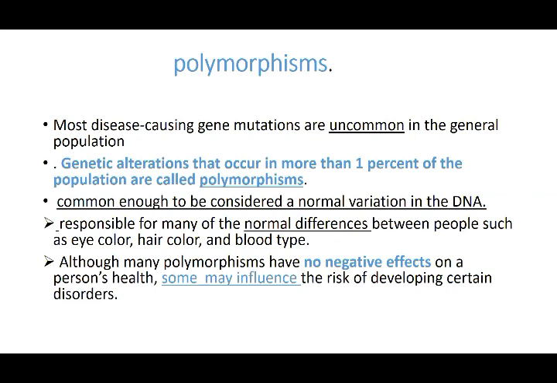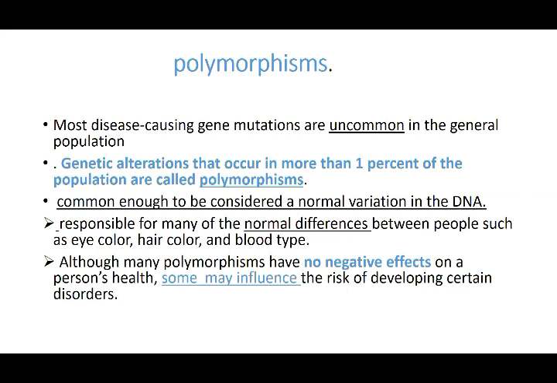A genetic alteration that occurs in more than 1% of the population is called polymorphism. This is common enough to be considered a normal variation in DNA. It's not a mutation, it's just called a variation. So this can occur in 1 to 2% of people, and it is called a normal variation in the DNA. And this can lead to differences between people such as eye color, hair color, blood type, all that.